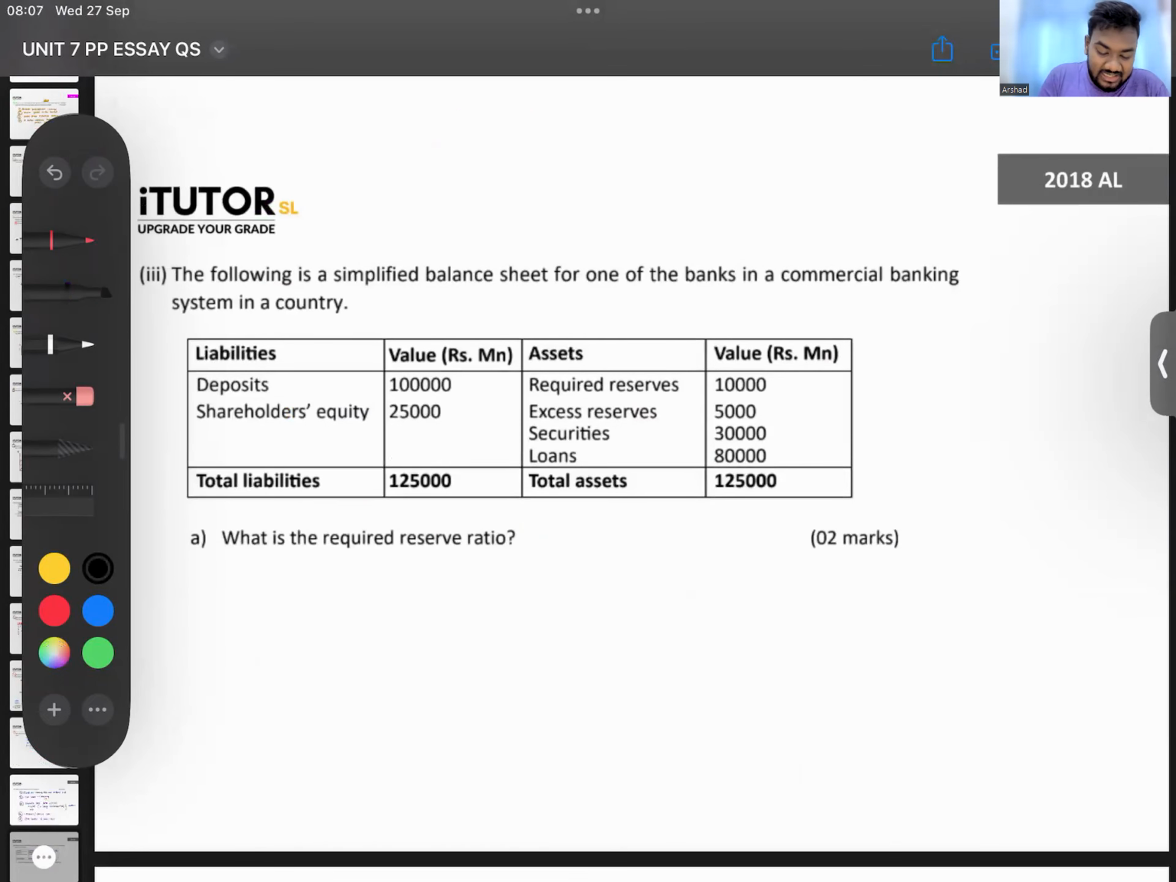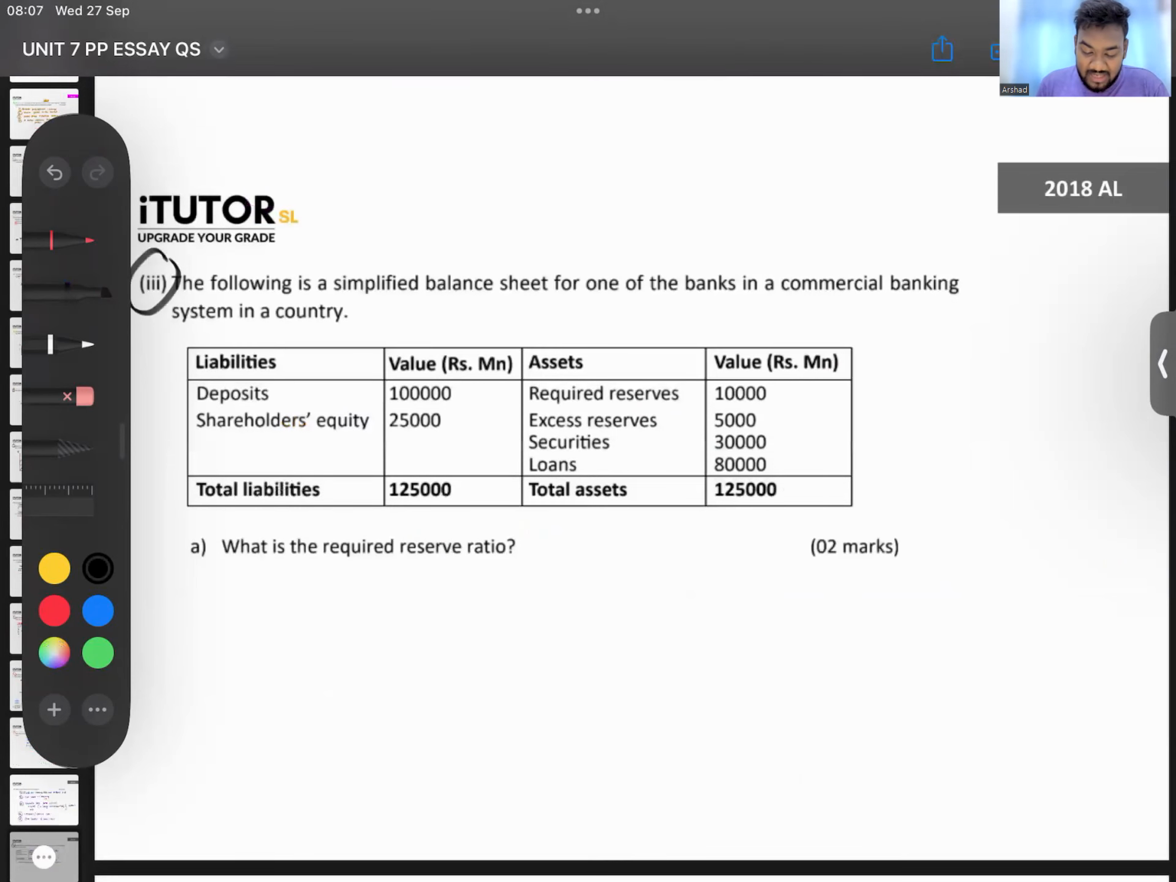Again, there is a credit creation question. We'll see if you all can get this right. The following is a simplified balance sheet for one of the banks in a commercial banking system. Deposits are given, equity is given, required reserves and excess reserves they have given separately. Now remember, this is the total reserves that they have. Securities and loans. What is the required reserve ratio?